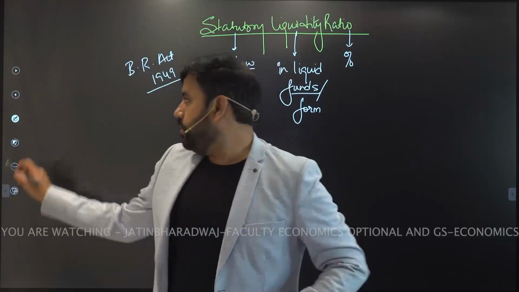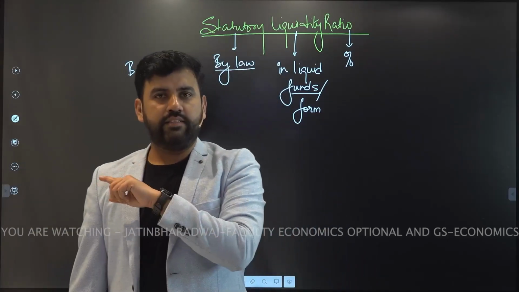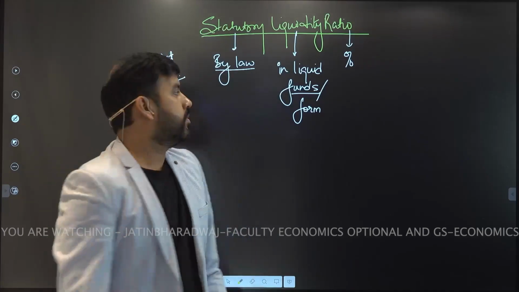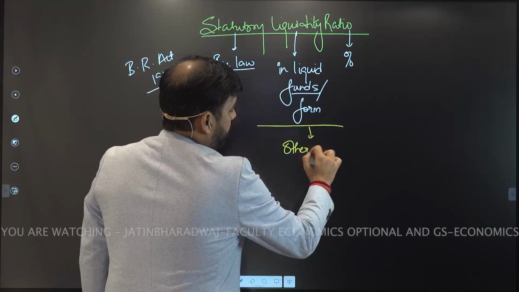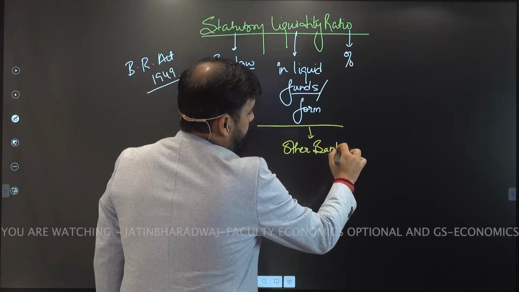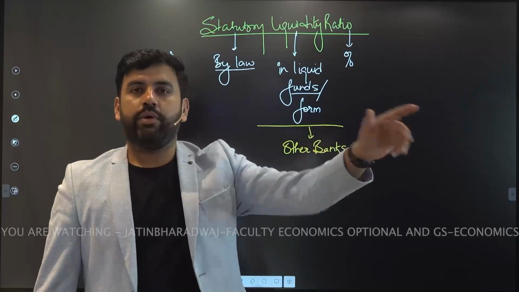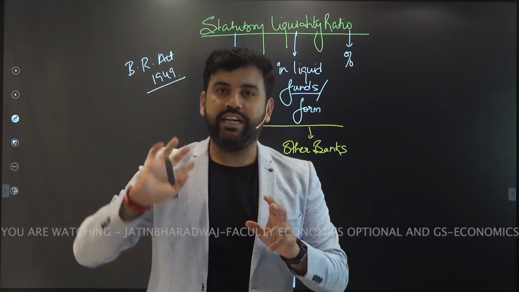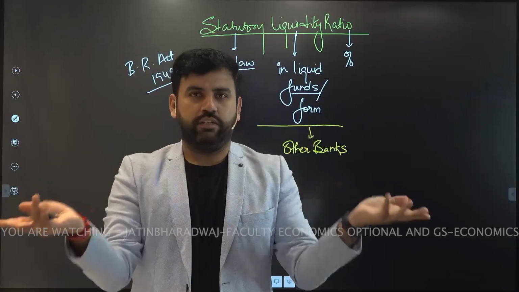Comes the question, where will they keep it? To the RBI like the CRR? No. These funds should be kept with other banks. So SBI will keep their funds with, let's say, Bank of Baroda. Bank of Baroda will keep funds with ICICI. ICICI will keep a fund with HDFC or with each other, right?